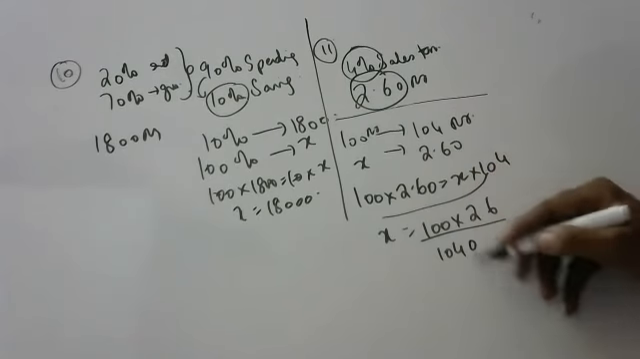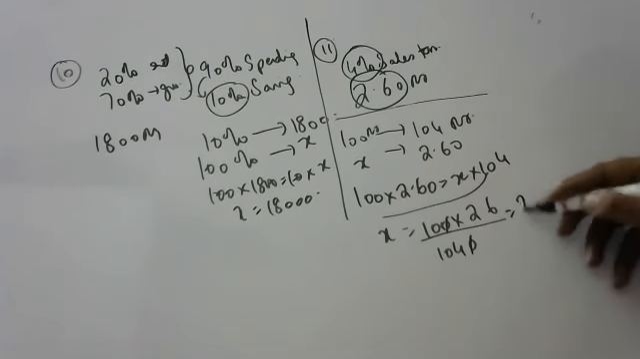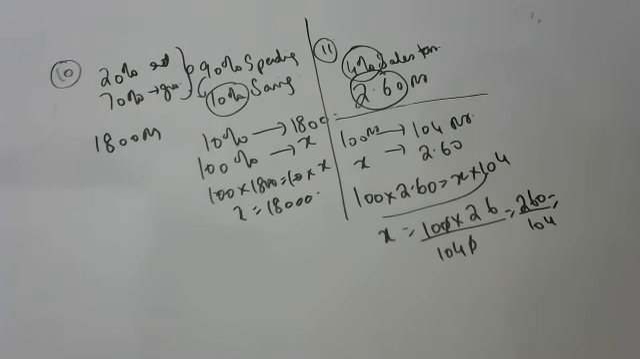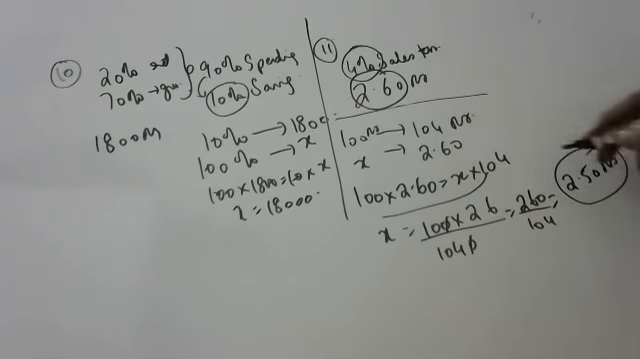If you remove this point, 10 becomes 0, cancel. 260 by 104 means how much? So 2.5, the price of the article was 2.50 rupees. After 4% sales tax, it became 2.60.